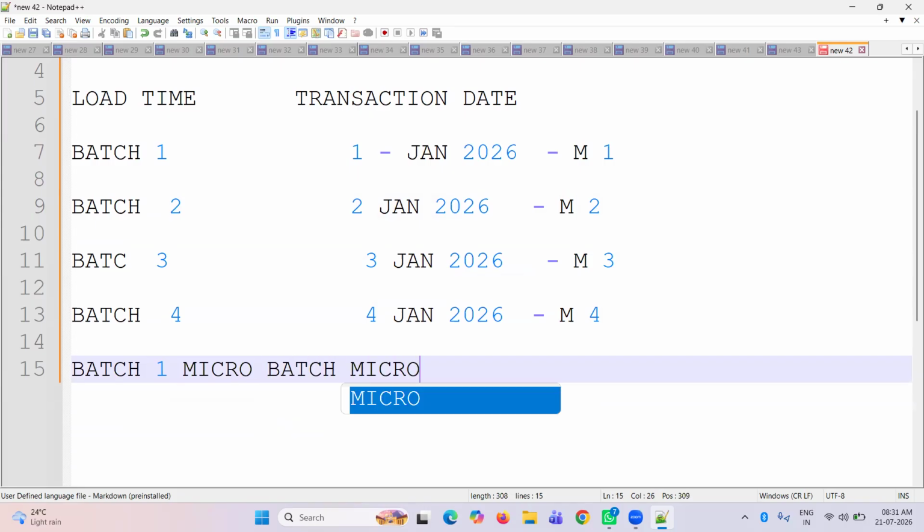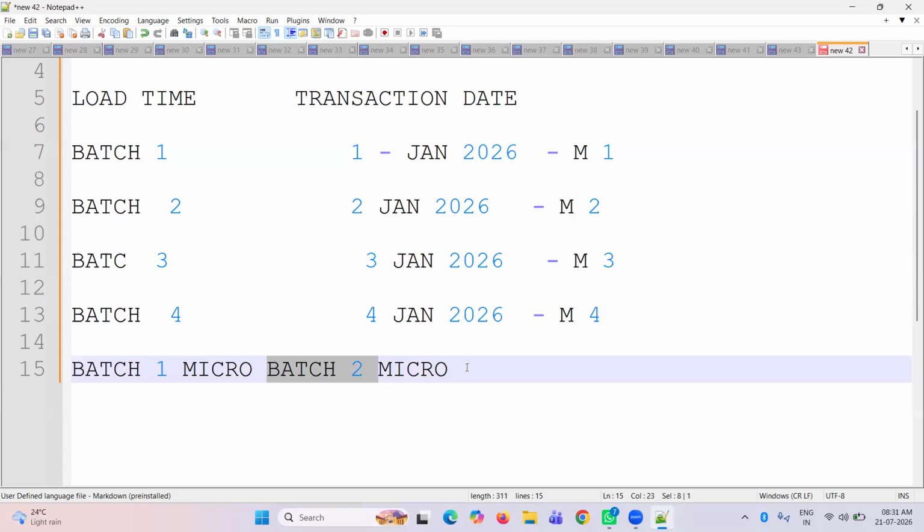People who don't know what's behind it think that when we load batch two data, it's going to rearrange the partitions. No, not like that. It's going to create separate micro partitions. When we load the Jan second batch two data, it's not going to rearrange the micro partitions. It's going to create new micro partitions.